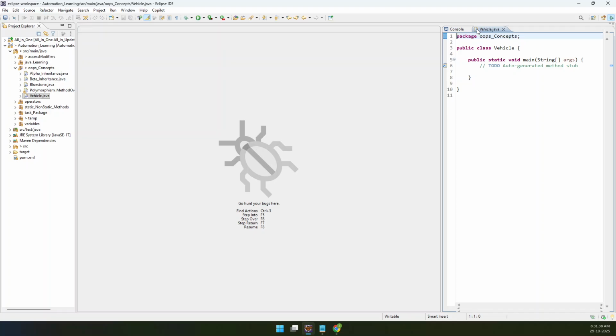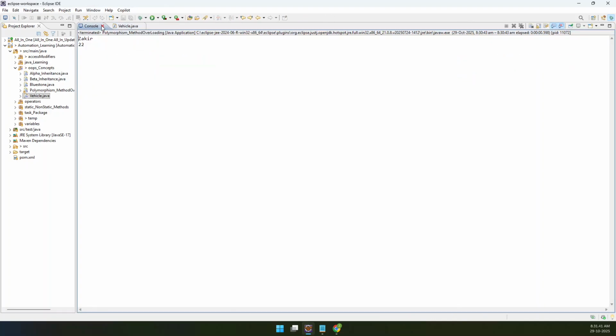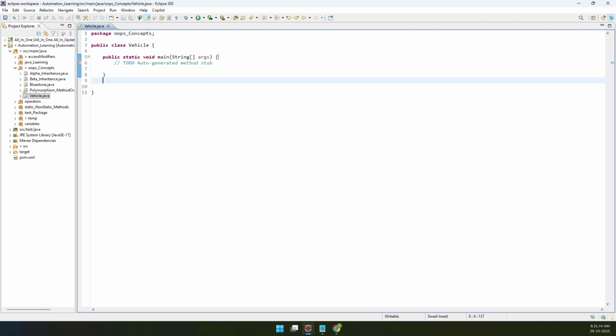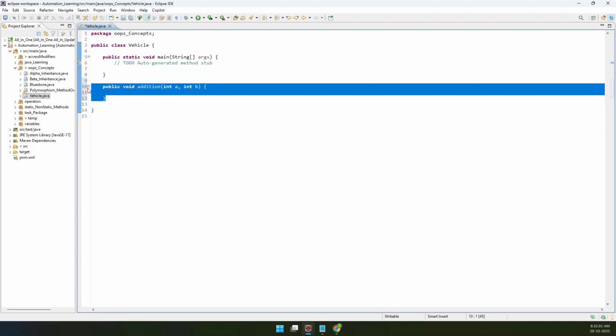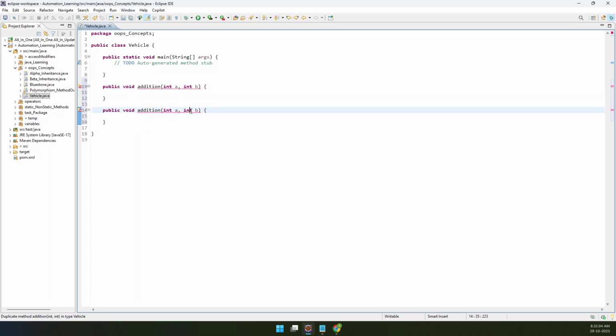Okay, we are good with this method overloading, right? Now let me do one thing again. All the questions in your method overloading, let us write on. We got to know that overloading is nothing but performing the same action in different ways. Many things. Okay. So int a comma int b. If I am creating another method here, this time it is accepting only single integer. So this is method overloading. Now think very precisely and tell me, can you overload a main method? Yes, that is your answer.